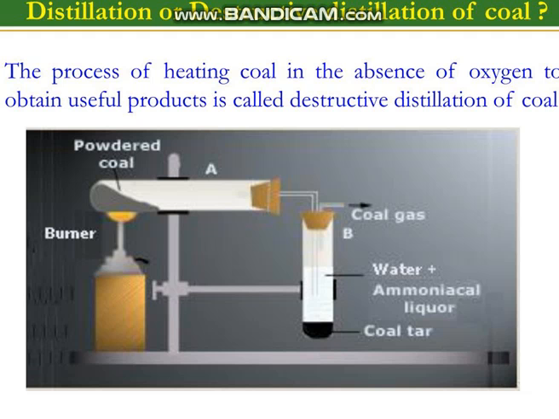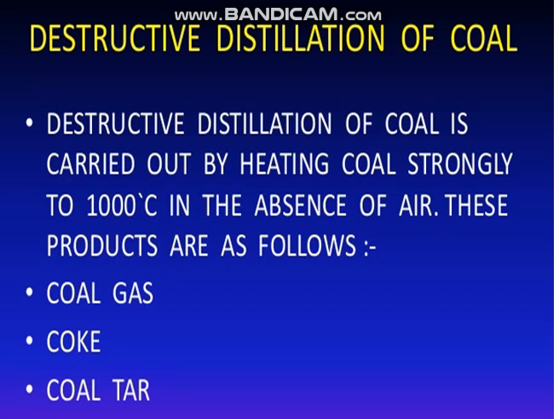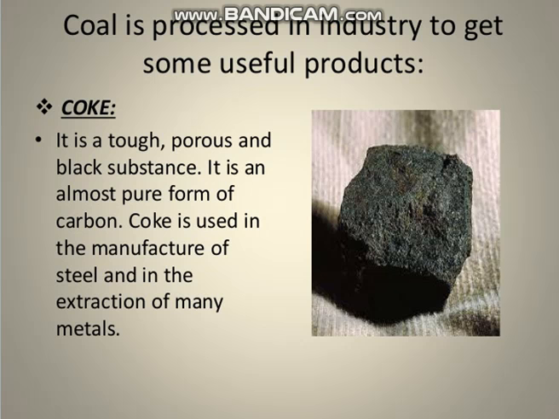So if we heat the coal, all the substances are removed in the form of coal tar and coal gas, and the main carbon, which is almost the purest form of carbon, will be left behind in test tube A, and that is named coke. Okay, so these are the three products obtained by destructive distillation of coal: coal gas, coke and coal tar. Now we will discuss them one by one.